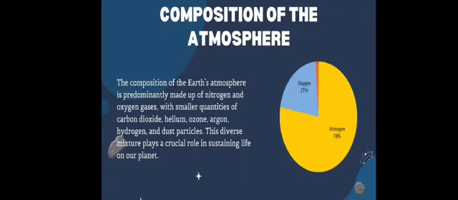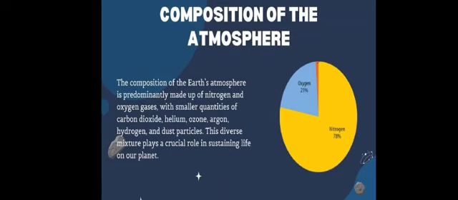And what is the composition of the atmosphere? The atmosphere is a mixture of gases, water vapor, dust particles, and smoke. These gases are colorless, tasteless, and odorless. Oxygen comprises 21% of the atmosphere and nitrogen 78%. These are the two main gases of the atmosphere. The other gases present in the atmosphere are carbon dioxide, helium, argon, hydrogen, etc. All these gases are present in very small quantities, about 1%.